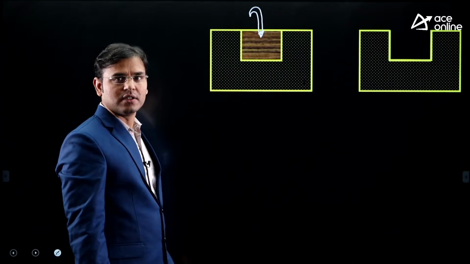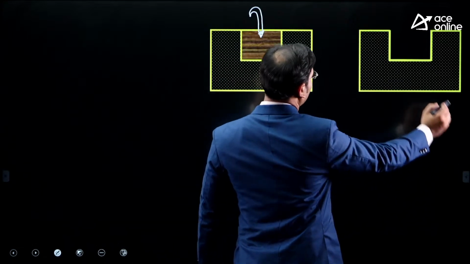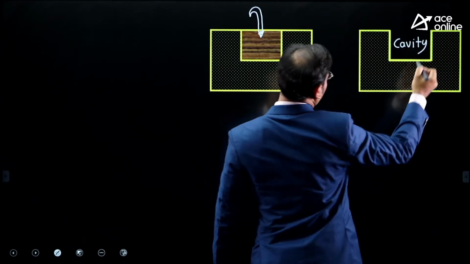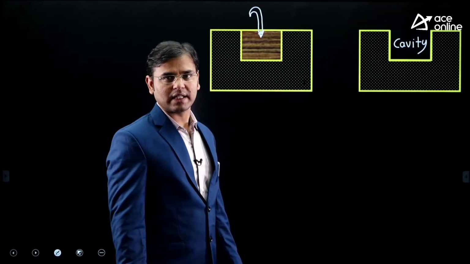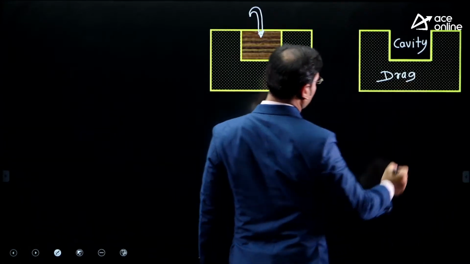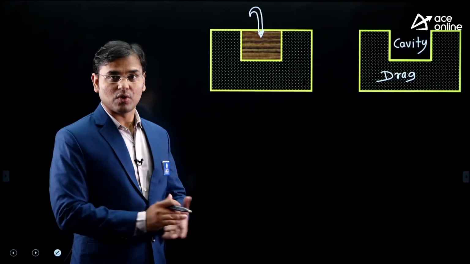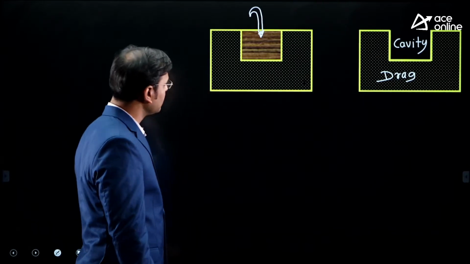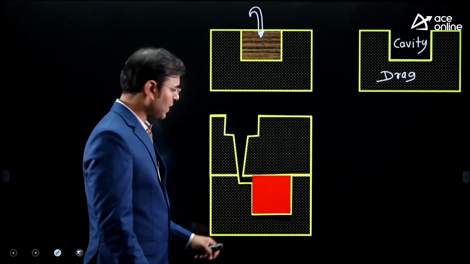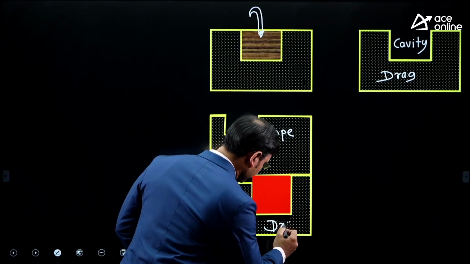Why are we removing the pattern? To get the casting cavity. When we remove that pattern, we get an empty space, and that is known as the casting cavity. Here I am writing cavity. This is the casting cavity. And now we have produced the drag, the bottom portion of the mold box. In the same way, we can produce the cope also. Here is the drag, and here is the cope. We make the cope by the same procedure.